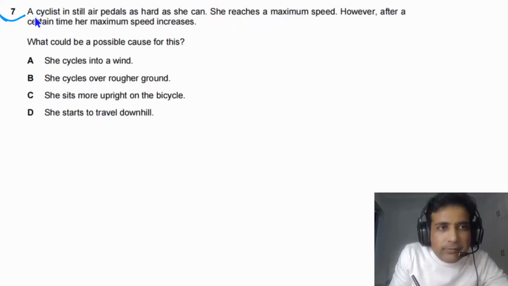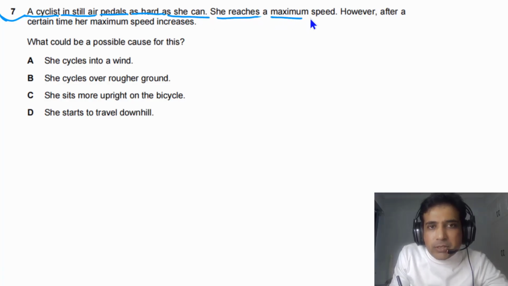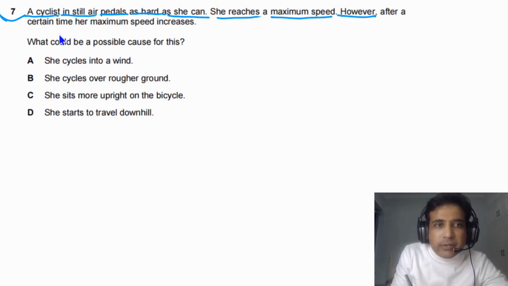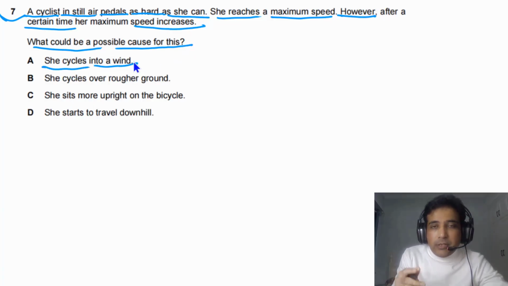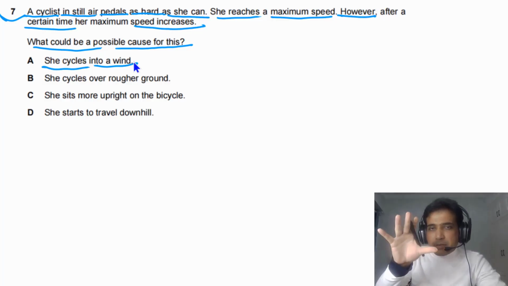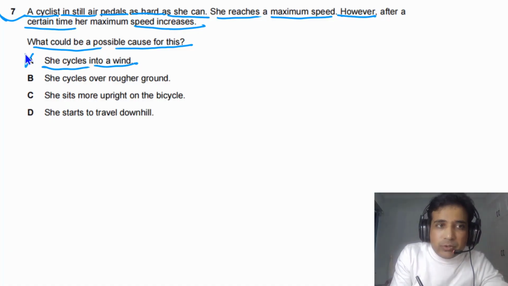For question number 7, it is given to us that a cyclist in still air pedals as hard as she can and reaches a maximum speed. However, after a certain time, her maximum speed increases. What could be a possible cause for this? If you look at option A, she cycles into a wind. She will hit the wind, and the wind will hit back on her, so her speed should decrease. So this is not possible.